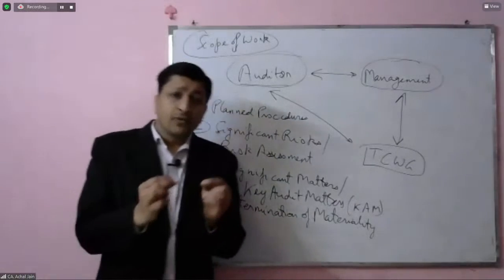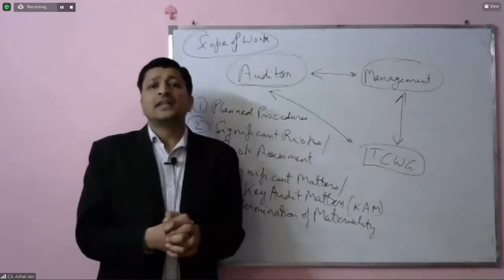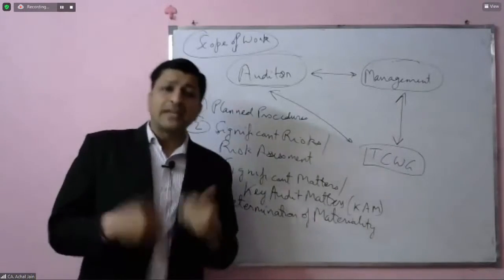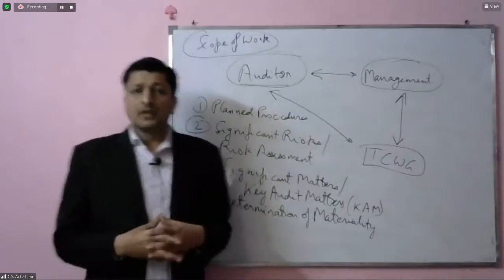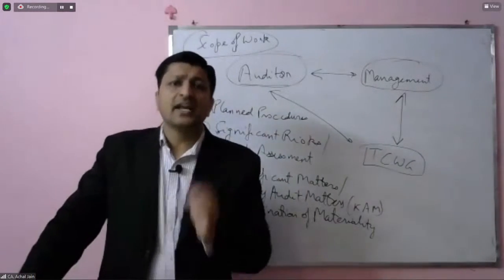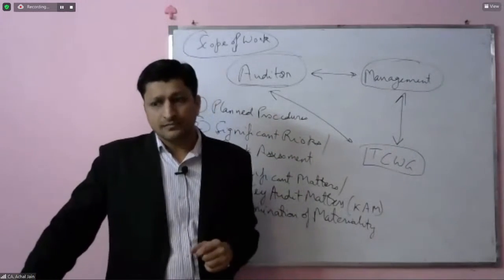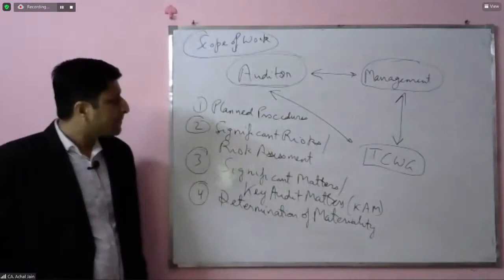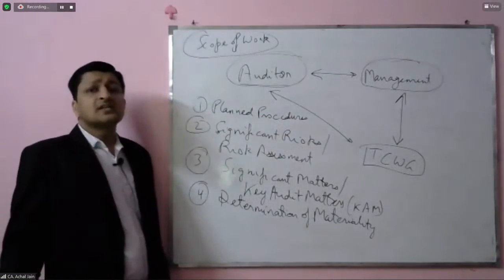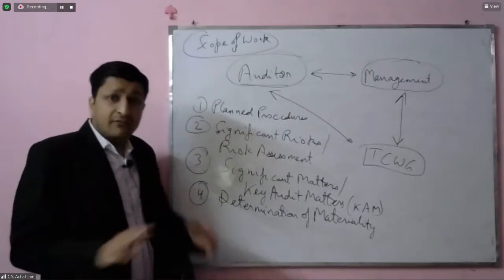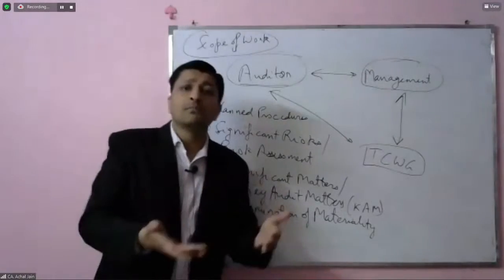Generally, we would see that there are a few items like revenue recognition and management override of control, which are considered to be significant risk areas in the financial statements. Generally, you will find this. Because these are considered significant risk areas, we are not saying that there is any problem because of these areas.